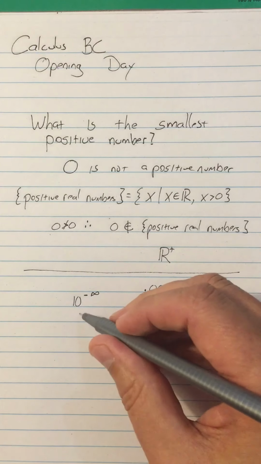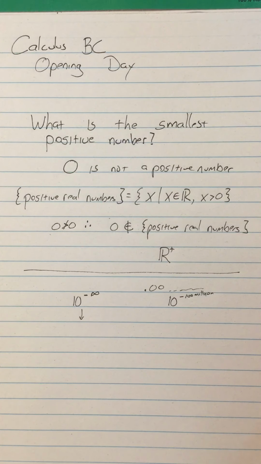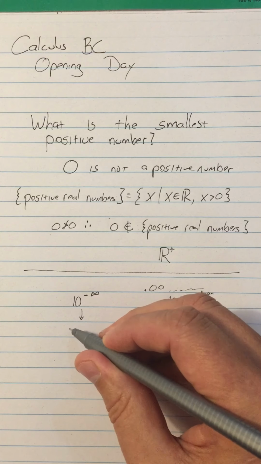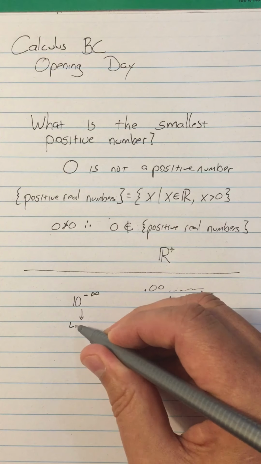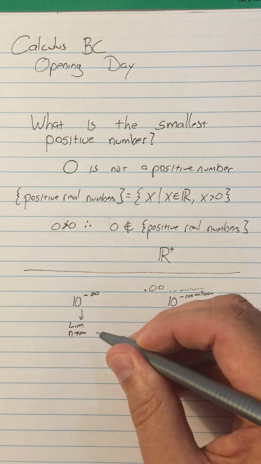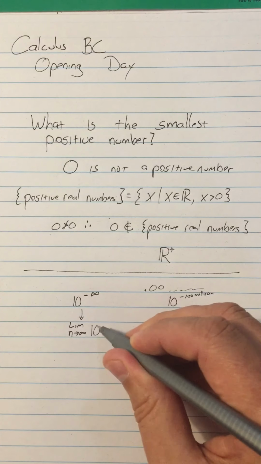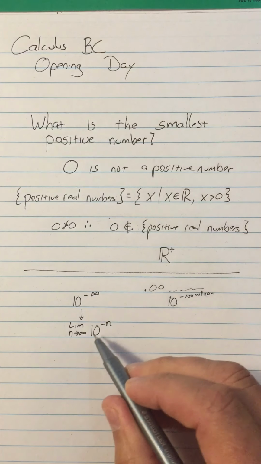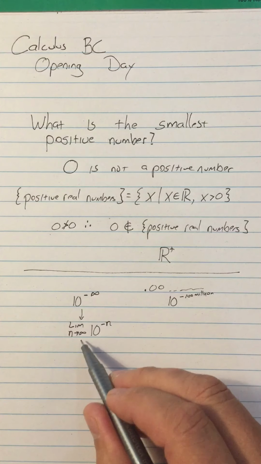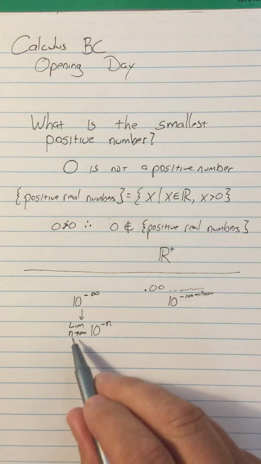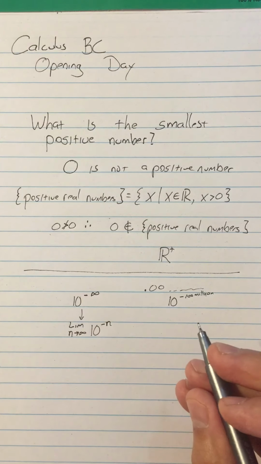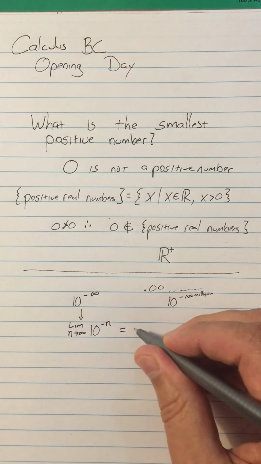Now, you can sort of rewrite this in a calculus-y way that might make sense to you, and maybe you've seen some of this kind of notation in pre-calc, maybe not, depending on who is teaching it. So you might rewrite this as the limit as n approaches infinity of 10 to the power of negative n. That means I'm going to go 10 to the negative whatever, and then make that number get bigger and bigger and approach infinity. These symbols are all clearly defined because n is a real number, and then I'm doing a limit. What we're going to learn eventually in this class is that this limit is 0.